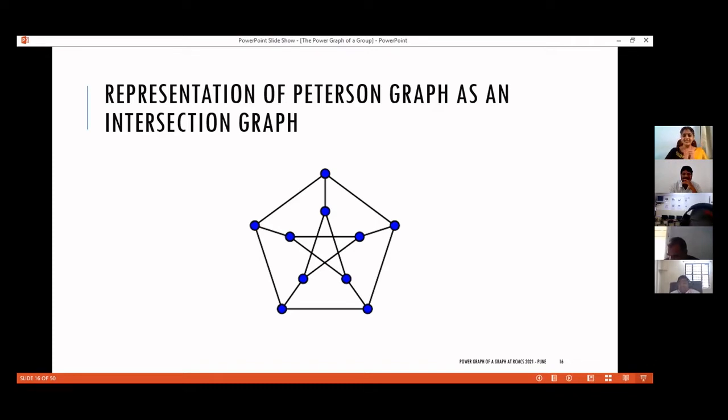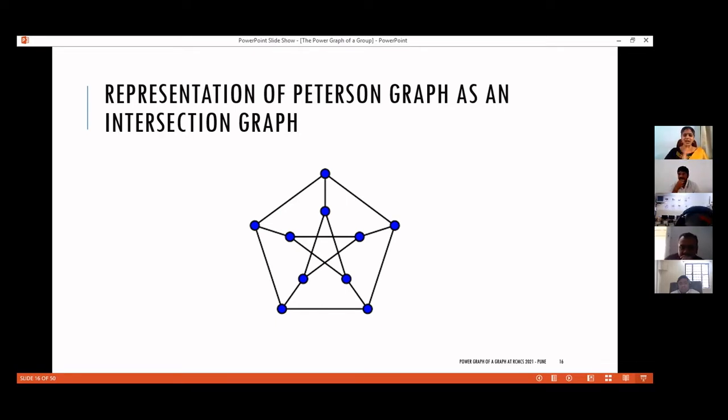We keep on trying, that statement becomes an open problem and later it becomes a conjecture, right? But this Petersen graph is notorious because it contradicts most of these intuitions. That is, it serves as a counterexample for many open problems. In that sense, Petersen graph is notorious among graph theorists. So we were checking whether all graphs are intersection graphs. It is better to try for the Petersen graph. If it fails for the Petersen graph, then we can't say that all graphs can be represented as intersection graphs.